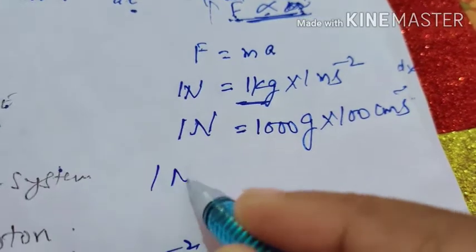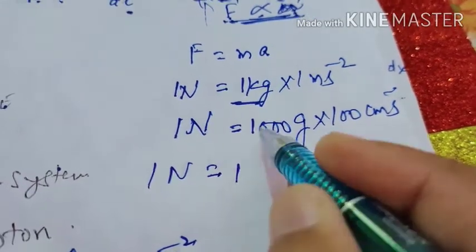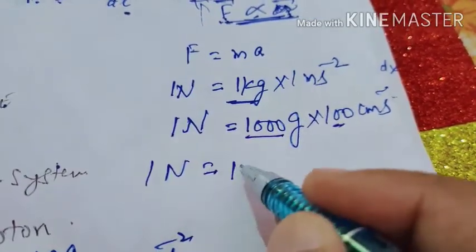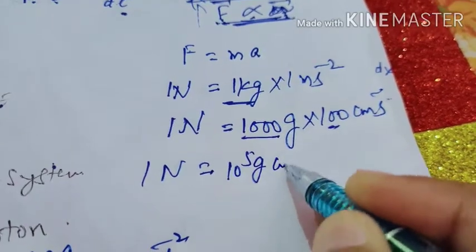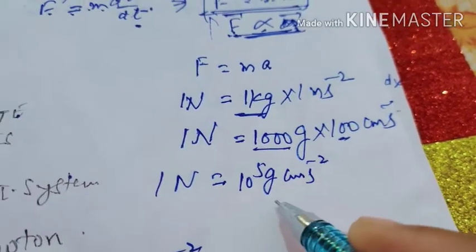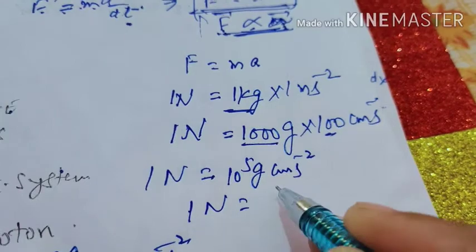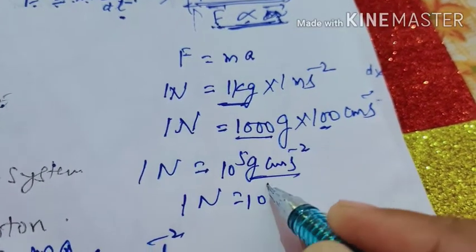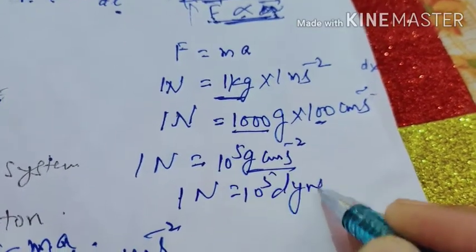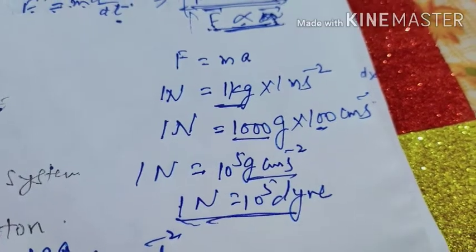So 1 Newton is 10 to the power 5 gram centimeter per second square, and gram centimeter per second square is dyne. So 1 Newton is 10 to the power 5 dyne.